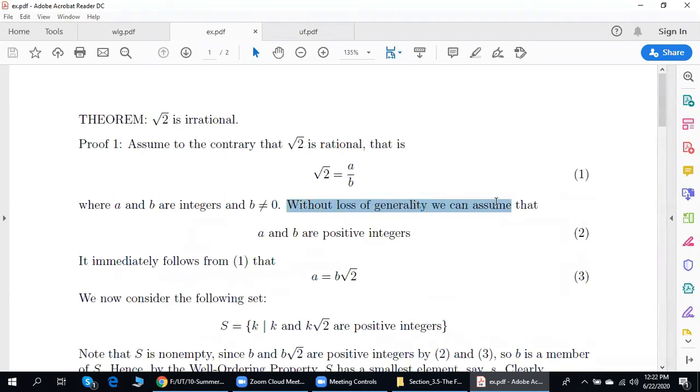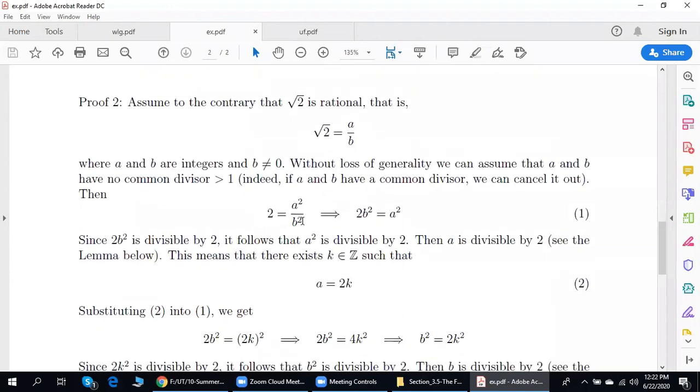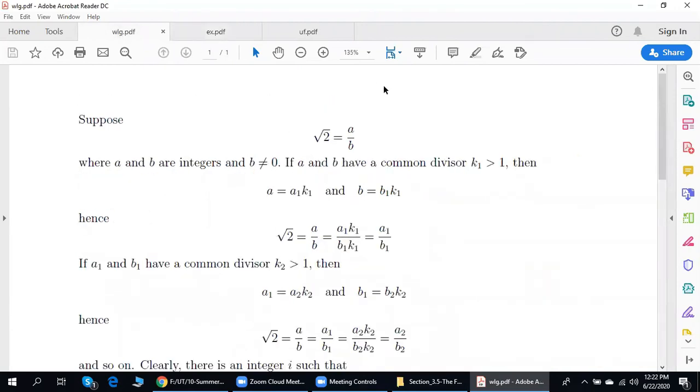Without loss of generality, we can assume that a and b have no common divisor greater than 1. And now the question is, how come that without loss of generality, we can assume that a and b are relatively prime? Well, guys, please take a look at the following.